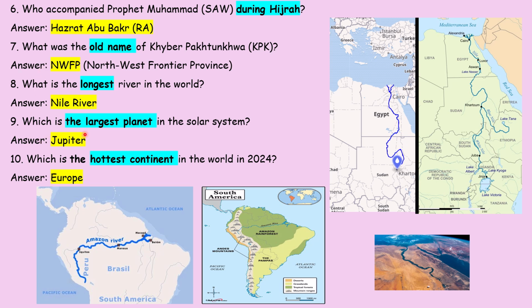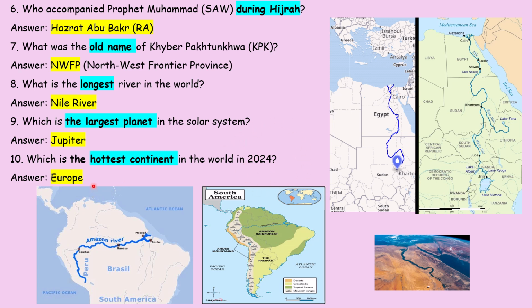Ninth one we have, which is the largest planet in the solar system? That's Jupiter. 10th question, which is the hottest continent in the world in 2024? Normally the hottest continent is Africa, but the record set in 2024 was Europe.